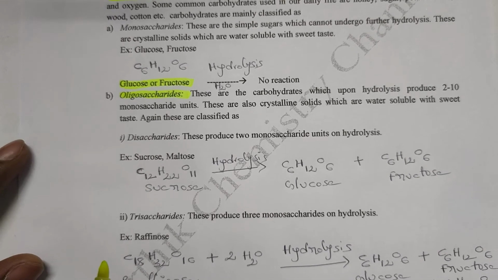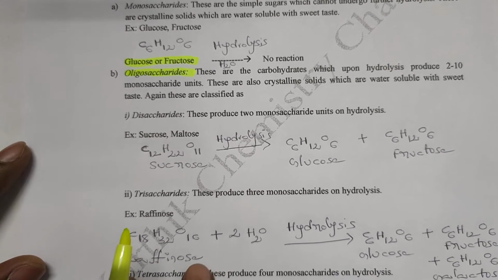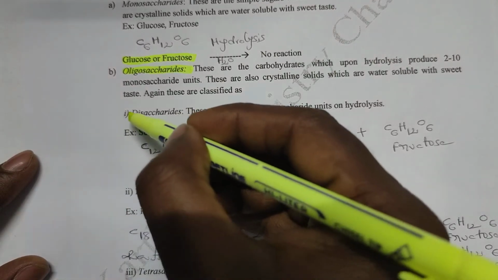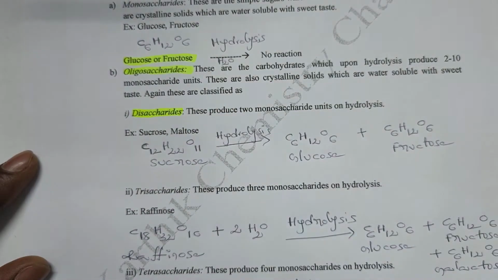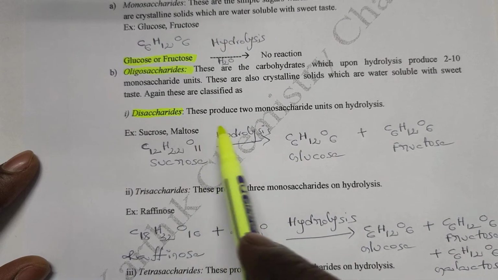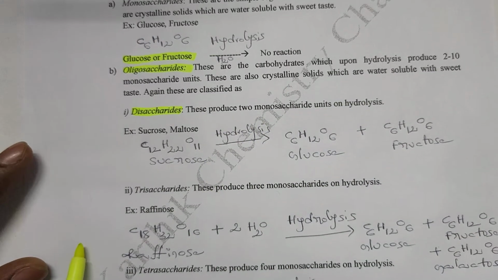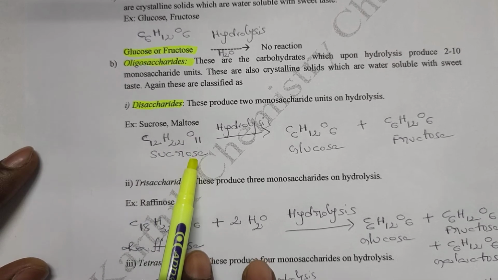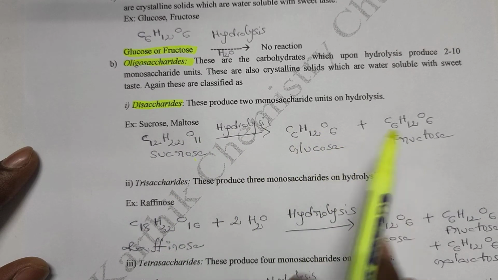Oligosaccharides are mainly classified as four types. The first one is disaccharides. Disaccharides produce two monosaccharide units. For example, sucrose or maltose. Sucrose, C12H22O11, on hydrolysis produces glucose and fructose.